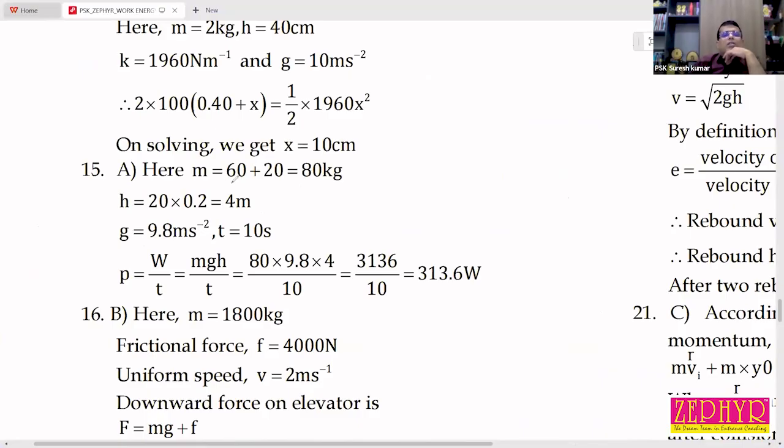So the total mass is equal to 60 plus 20. In this, 60 is the mass of the man, 20 is the mass of the load on his head. Okay, Advait? Yes, sir. Then h is equal to each step is 0.2 meter. Total number of steps is 20. So 20 into 0.2, 4 meter.